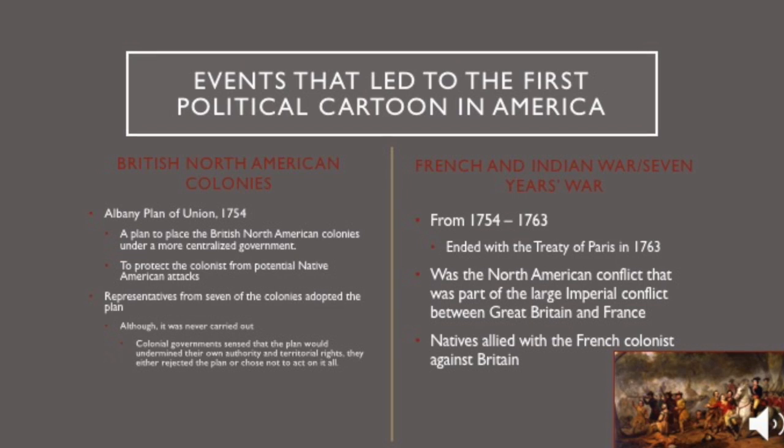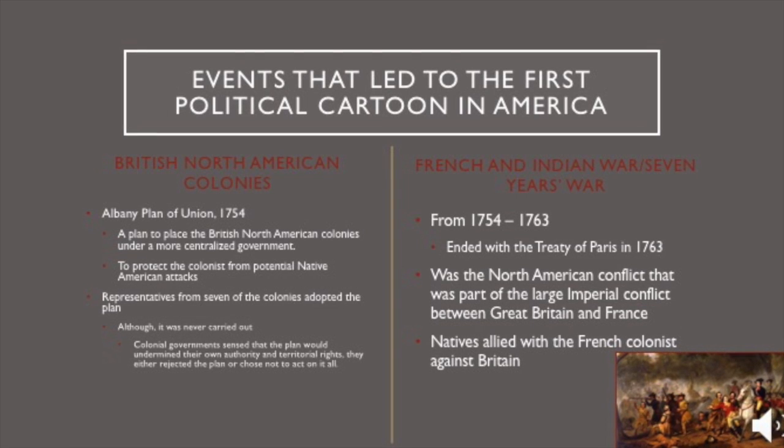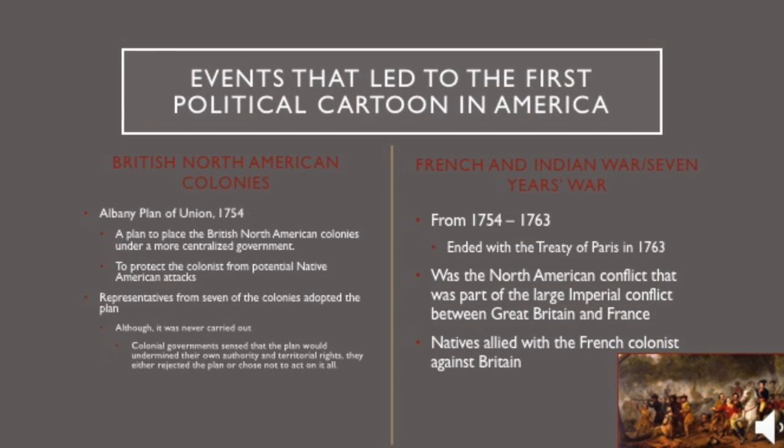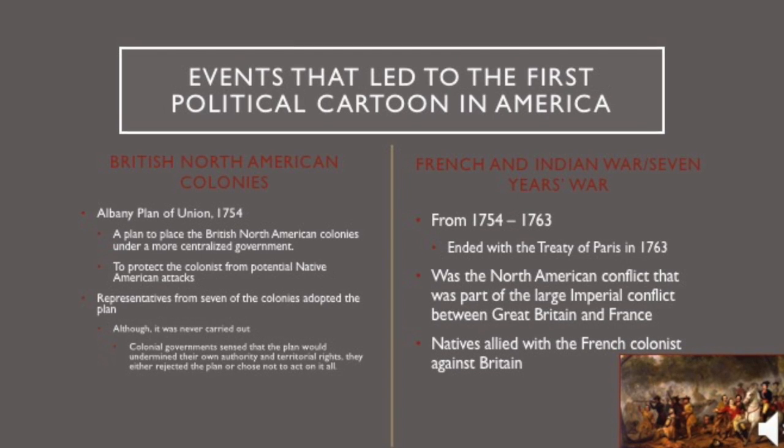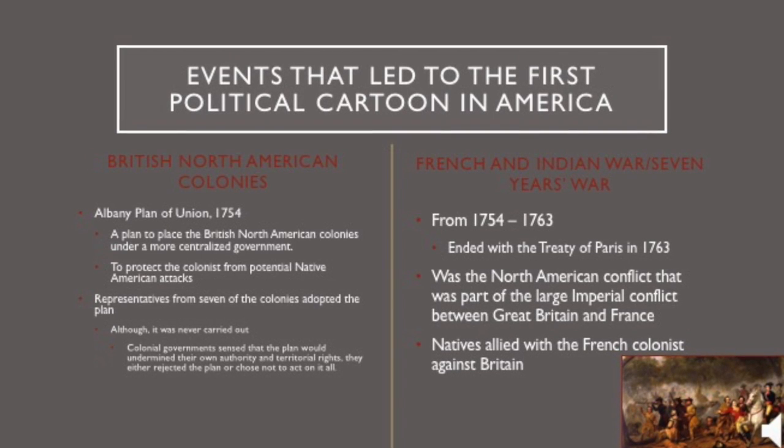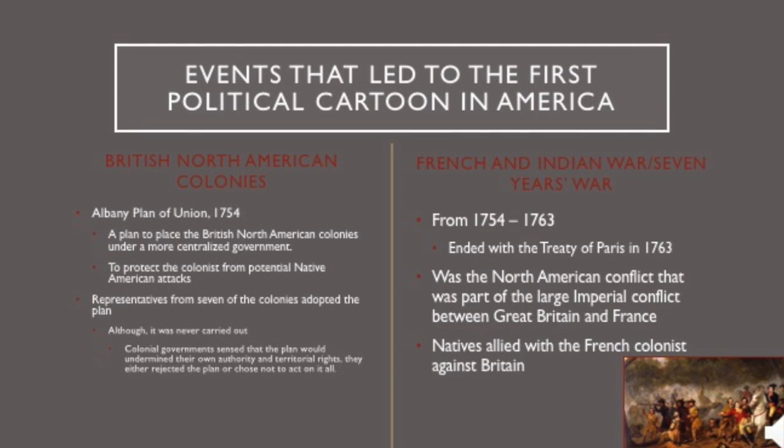Representatives from 7 of the colonies adopted the plan, although it was never carried out. This was because colonial governments sensed that the plan would undermine their own authority and territorial rights. They either rejected the plan or chose not to act on it at all.